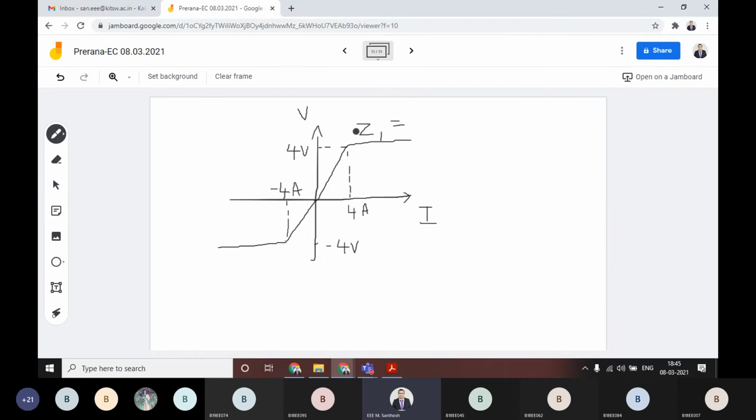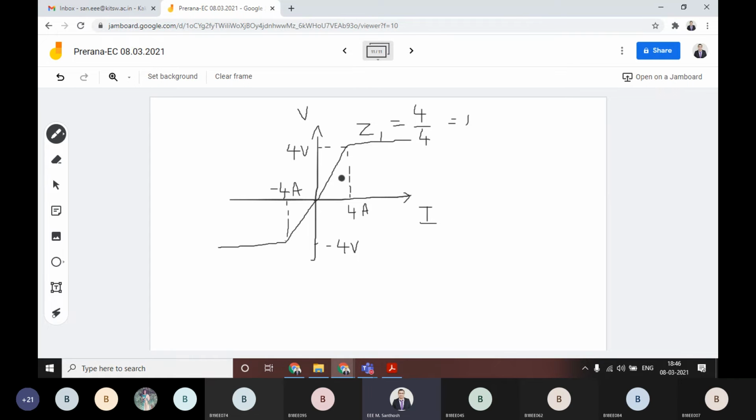Then in that case, if you calculate the Z value at this point of the curve, you will get 4 by 4 directly, which is equal to 1, since V by I you are calculating, that is equal to V1 by Z1. In this case 4 by 4, you are getting 1. Okay,